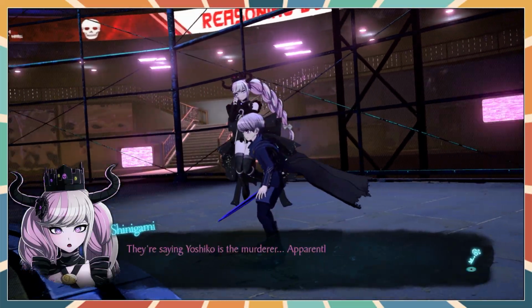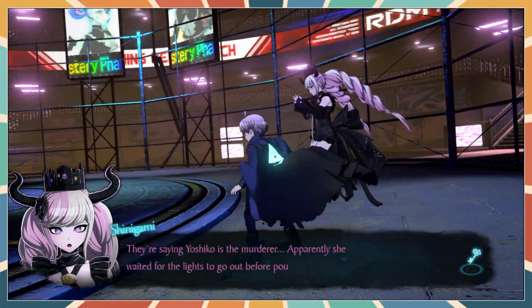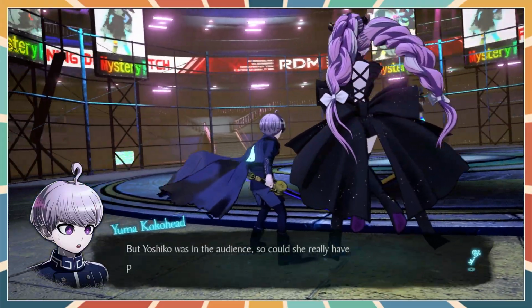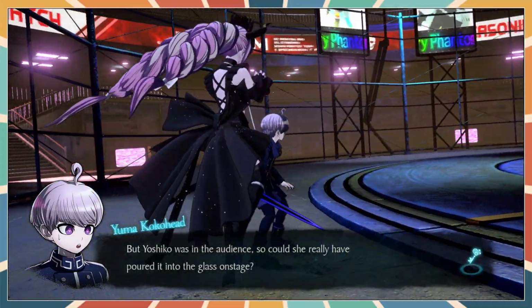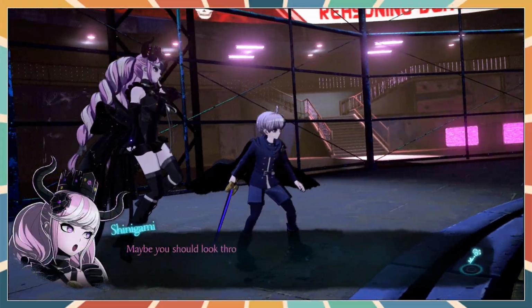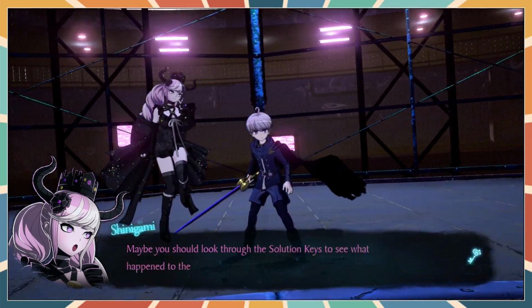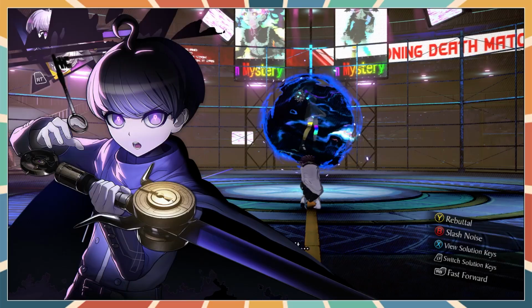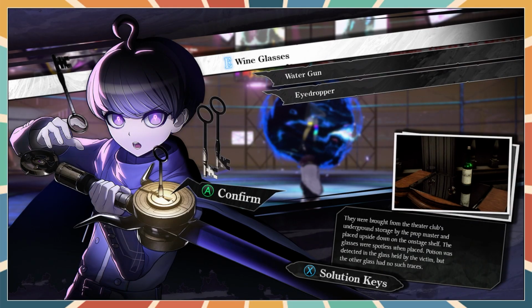They're saying Yoshiko is the murderer. Apparently she waited for the lights to go out before pouring the poison. But Yoshiko was in the audience, so could she really have poured it into the glass on stage? Maybe you should look through the solution keys to see what happened to the glasses on stage. Awesome. They were brought... Glass was spotless when placed. Poison was detected in the glass held by the victim, but the other glass had no such trace.